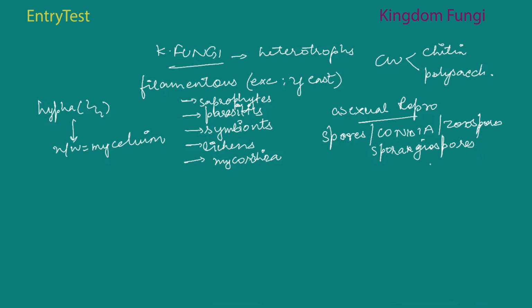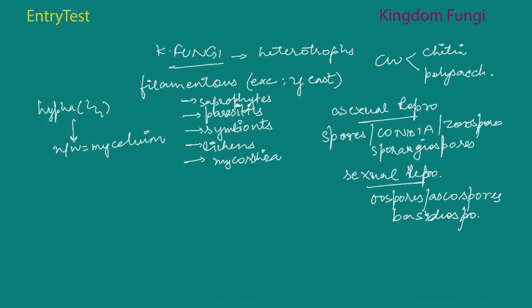Alright, and sexual reproduction can also take place. If the fungus is sexually reproducing, it has some different kinds of structures. It has oospores. We can also call them ascospores or basidiospores. The various spores are present in different fruiting bodies.